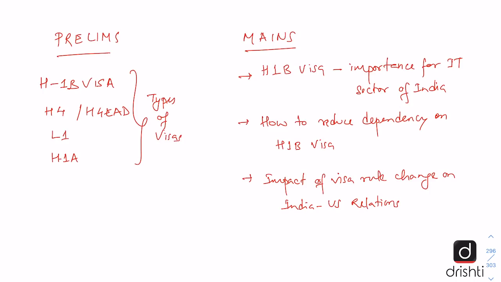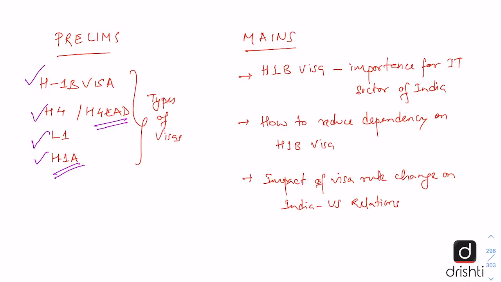So in prelims, one should be clear about the types of visas, and the most important is the H-1B visa, then the H-4 visa for the spouse. H-4 EAD is a type of visa which allows the spouse to also take some work, and L1 visa is for intra-company transfer, whereas H-1A visa is for nurses. So this we should be knowing.